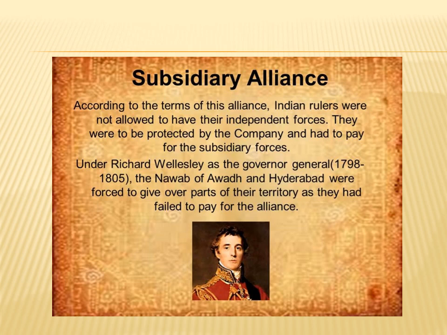You can see in the second paragraph, the Nawab of Awadh and Hyderabad were forced to give over parts of their territory as they failed to pay for the alliance. So if you fail to pay the expense of this alliance, you have to give your territories. In this way, the subsidiary alliance acted as an indirect policy to annex the Indian states. The Doctrine of Lapse was a direct policy, but the subsidiary alliance was an indirect policy adopted by the British to annex the Indian states.